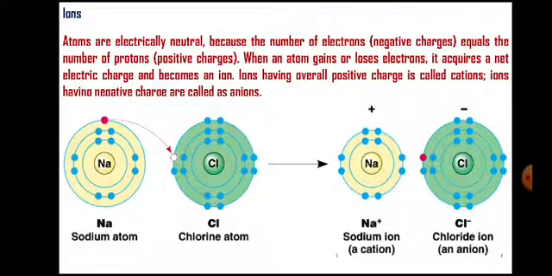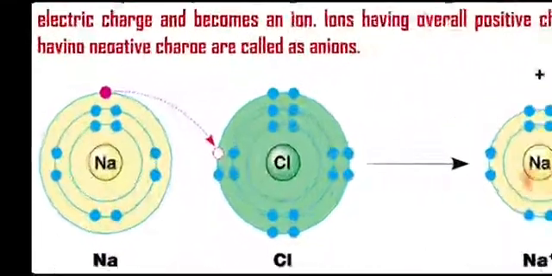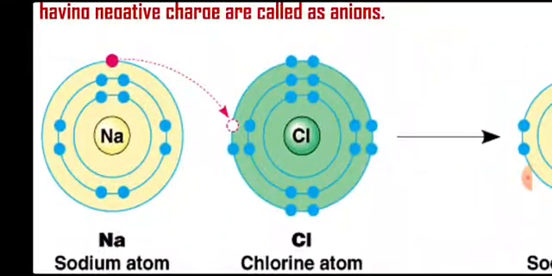This is an example of sodium and chlorine. So the sodium atom, we can see here, has a single electron in its outermost shell. The chlorine atom has 7 electrons in its outermost shell. So sodium has a tendency to lose its electron, so there will be loss of an electron from sodium, and the chlorine atom will accept that, so it will be a gain of an electron.